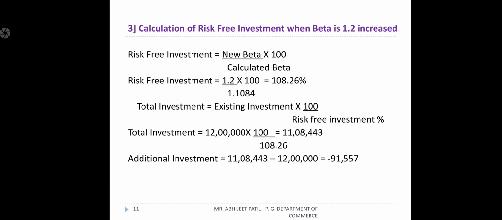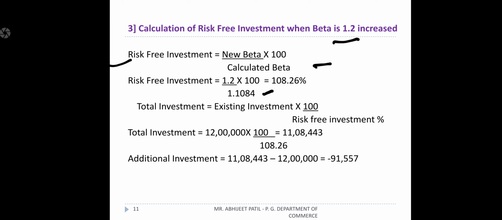See the risk-free investment. When we calculate, your risk-free investment will depend on beta. How much they said to keep the beta, that will be the beta, we want to keep beta at 1.2. Now the same way as we calculated in question number 2, risk-free investment is equal to new beta divided by calculated beta into 100. For risk-free investment, the new beta we want to keep is 1.2. Calculated beta means existing beta, you can take 1.1084, not 0.8.